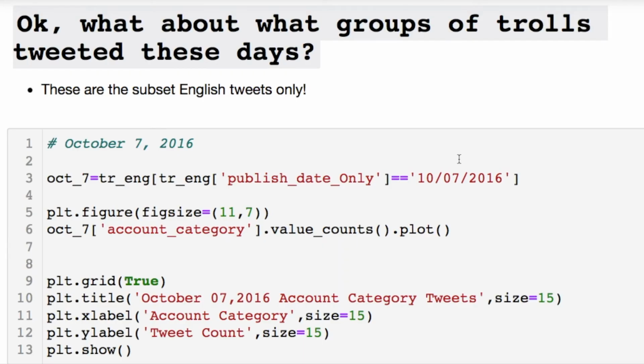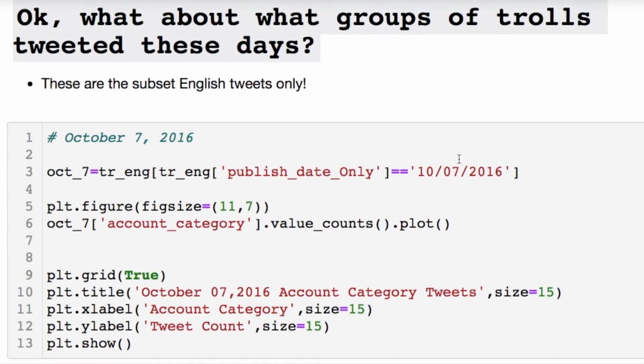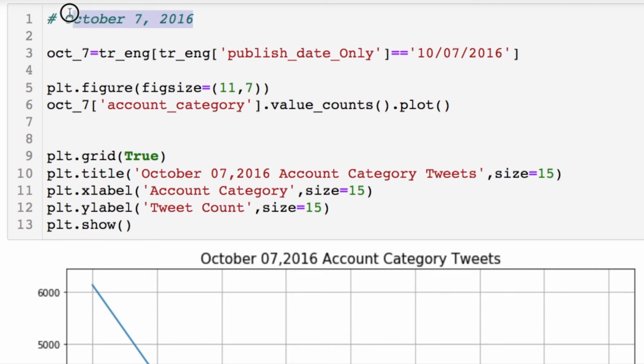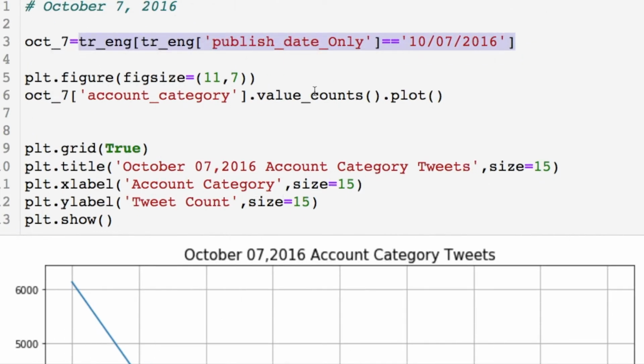Okay, but what about the groups of trolls who tweeted these days? That's what we're really interested in. Remember, this is the English subset. There's a plot that I'll have, which is for Russians, and another plot, which is the whole data. This specific plot is relative to the October 7th, 2016 tweets. We subset just for that particular day with this conditional equal parameter.